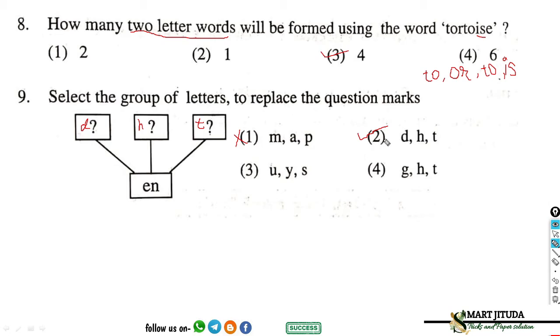So option second is correct. But you have to check other options also. In option third, UEN has no meaning, so option third is incorrect. In fourth option, GEN has no meaning, so option fourth is incorrect. For this given question, option 2 is correct.